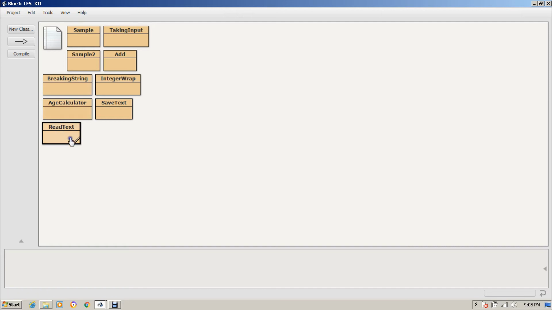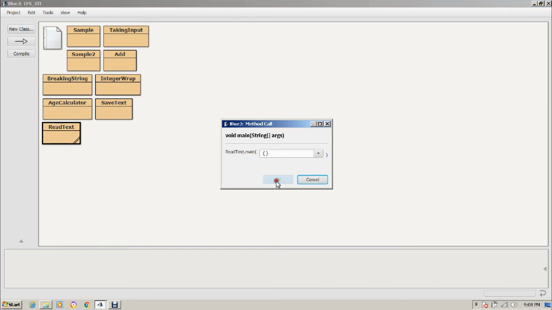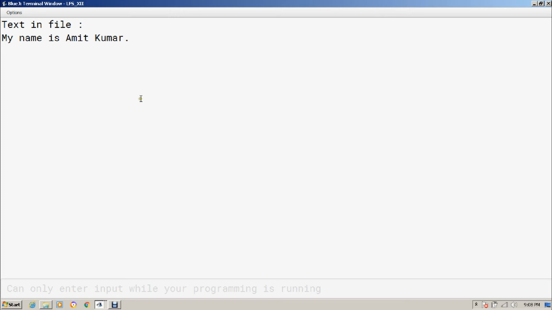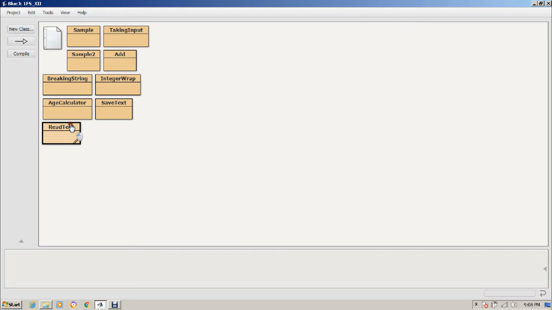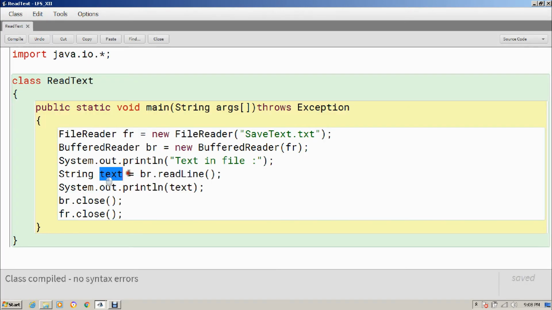Okay, so read text, right click, run. So the text in file: my name is Amit Kumar. You can see there were four lines in the file, still it is reading only one line. The reason you can understand, because I have called this readLine only one time. So how many times do I have to call it? I have to call it four times, so that every time it can read a new line from the file. I know in advance that there are four lines in the file, but every time we will not know that. So we should use a while loop.